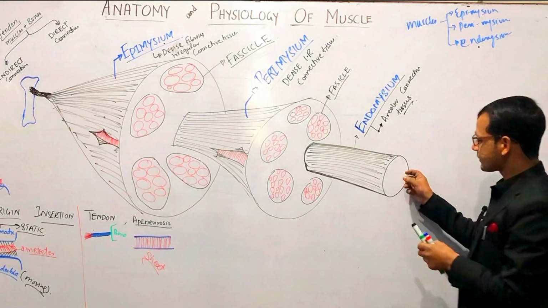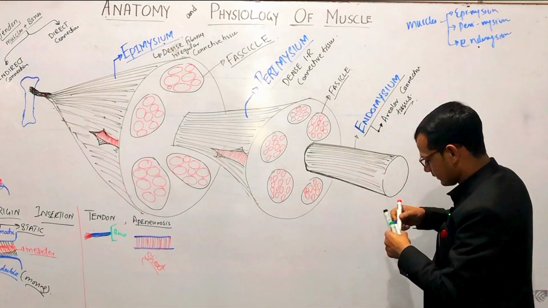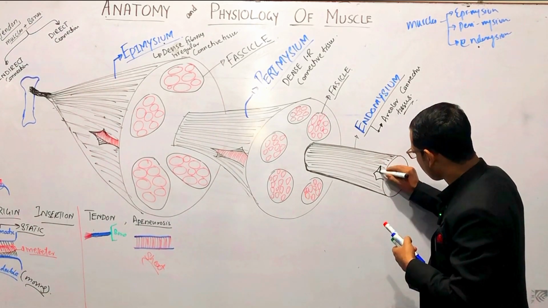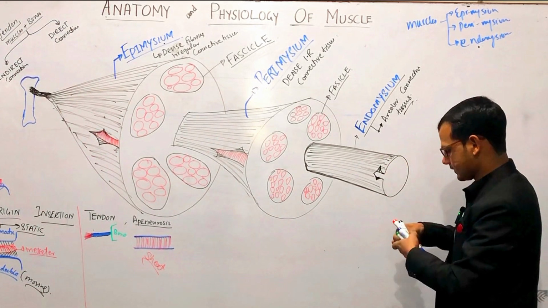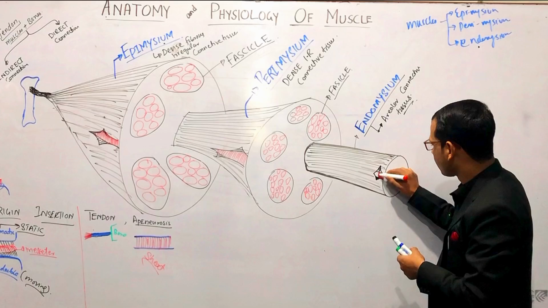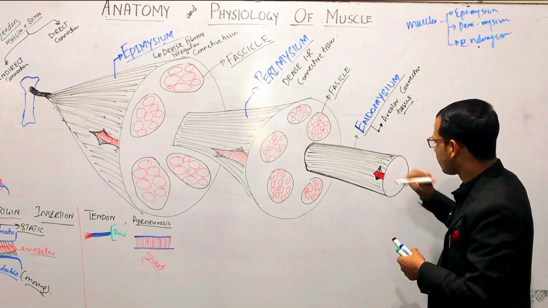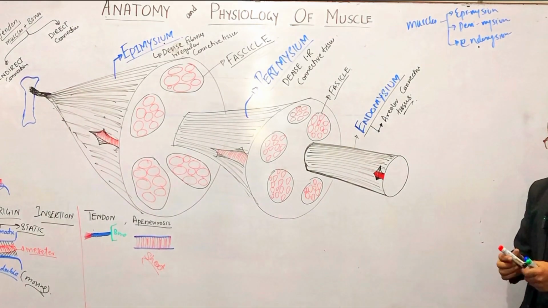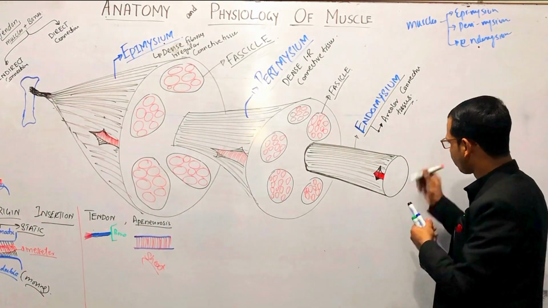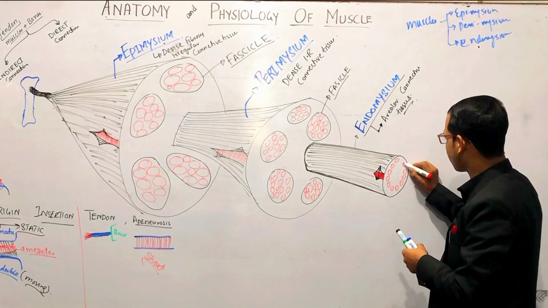And if we peel this endomysium like this, we will see a membrane here, right, of muscle, and this is again composed of thousands of muscle fibers.